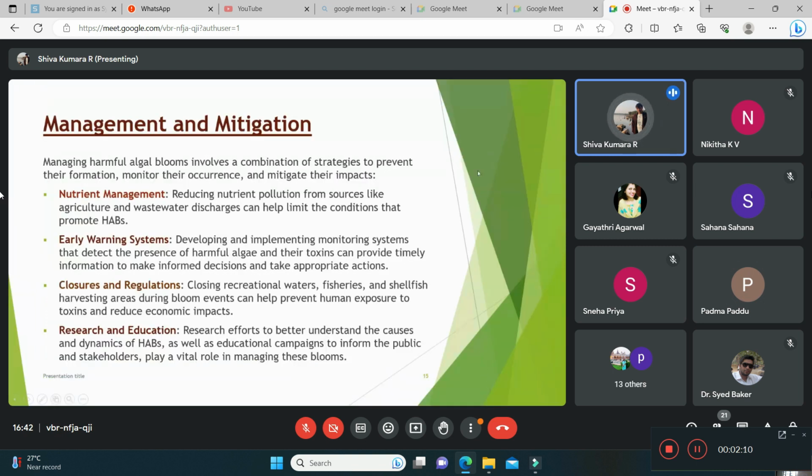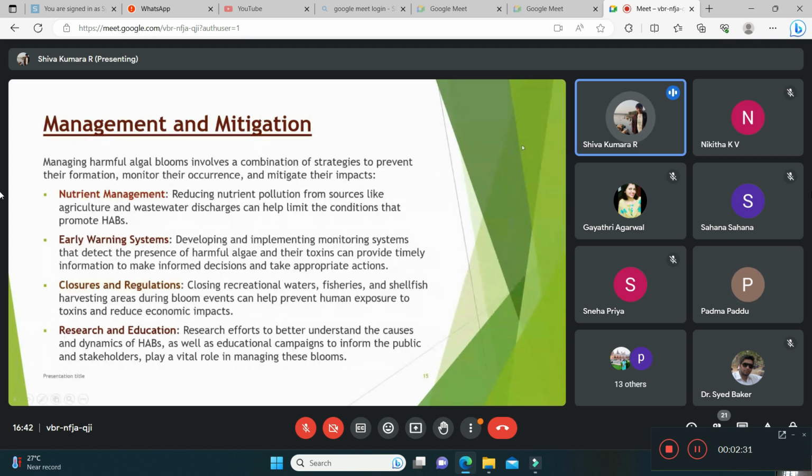How to manage and mitigate this problem? Harmful algal blooms cause serious impacts on the health of aquatic bodies and also human life. Hence, there is a need for mitigation and management of these algal blooms.